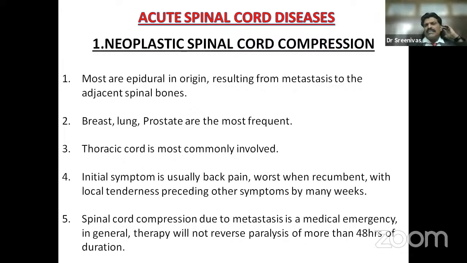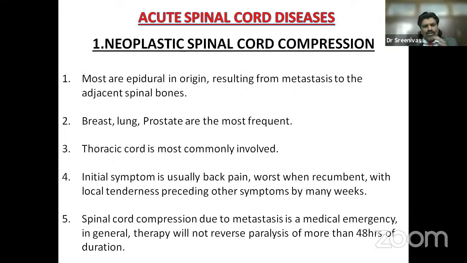Whereas if it is disc prolapse, it is cervical and lumbar region. Because we keep moving our neck and back, because of this excessive mobility, there are degenerative changes. So disc prolapse is more common where there's excessive mobility, like the neck causing cervical disc prolapse, or the back causing lumbar disc prolapse. And second, there's not much disc prolapse in the thoracic region. One, there is not much movement at the thoracic level. Second, it is protected by the thoracic rib cage, and therefore disc prolapse is very unusual at thoracic level.